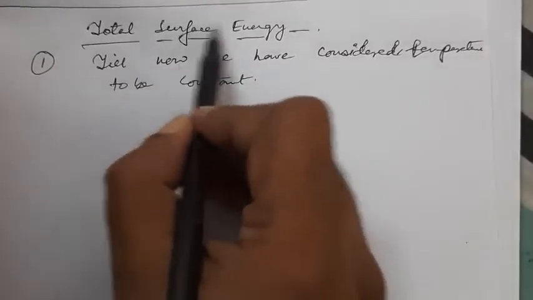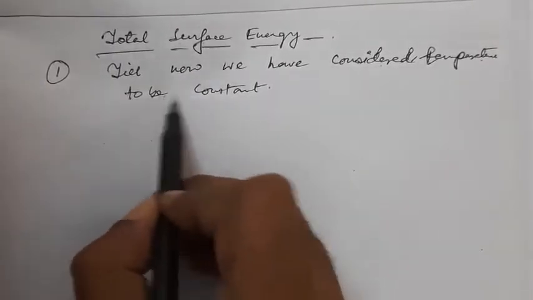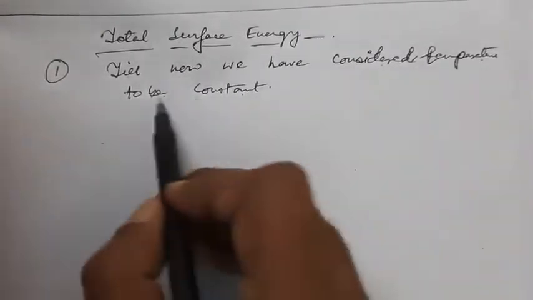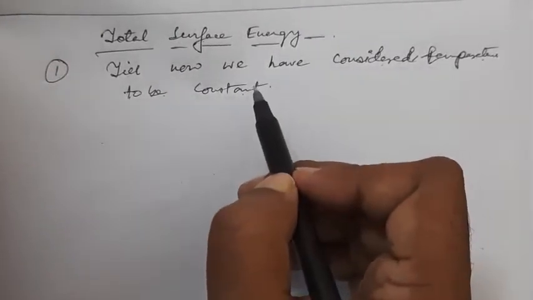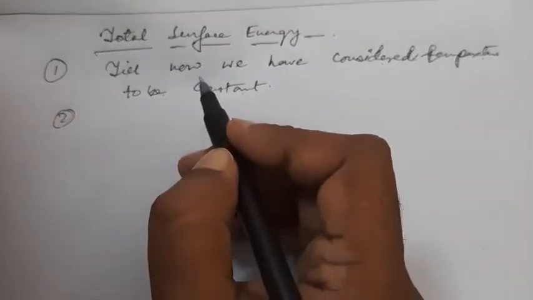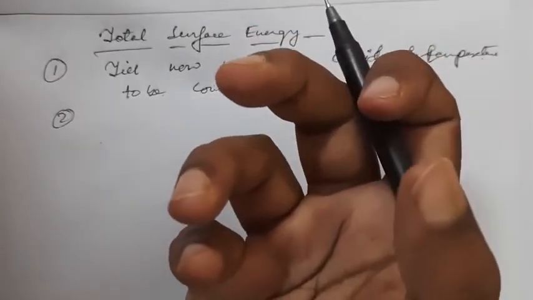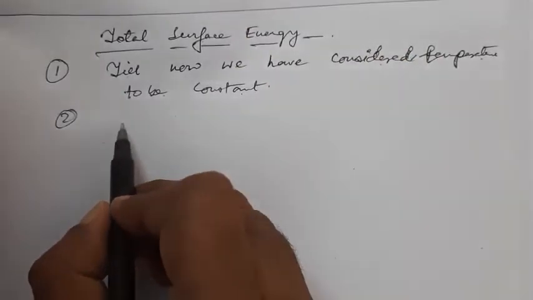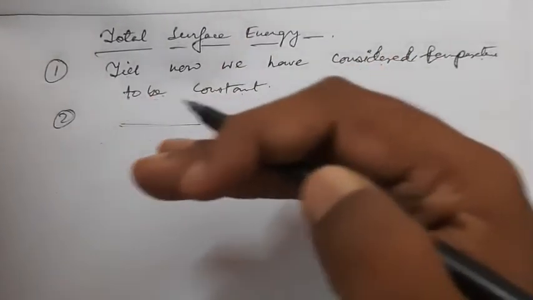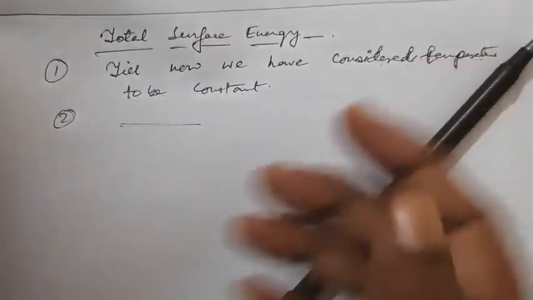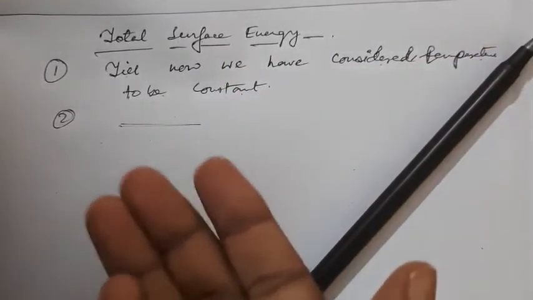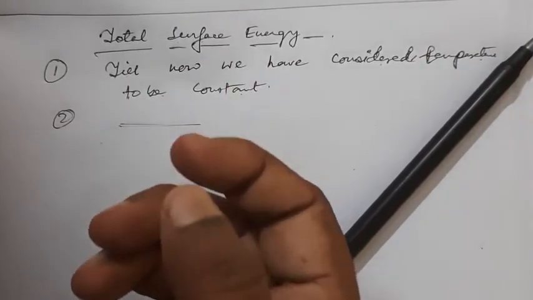Now, total surface energy. Till now, whatever we have discussed about the surface energy, we have considered the temperature to be constant. But actually, in practice, what happens? Some molecules from inside the liquid rise to its surface during the expansion of the surface. Whenever we try to expand the surface, to increase its area, some molecules have to come from the bottom to replenish the increase in area.